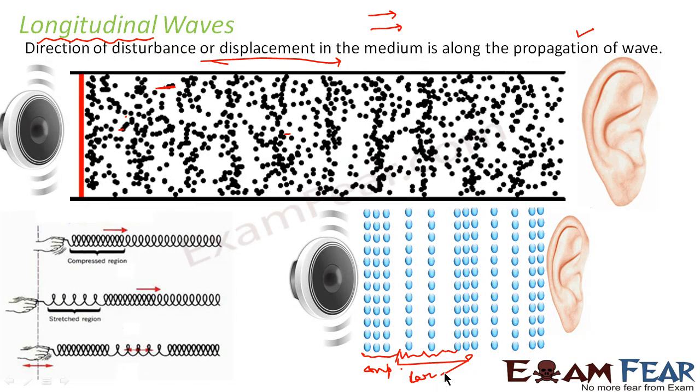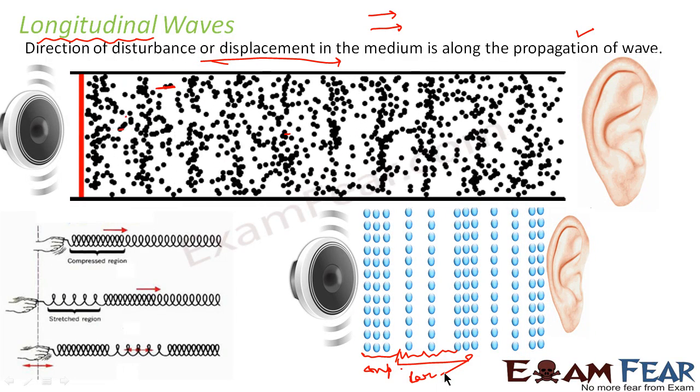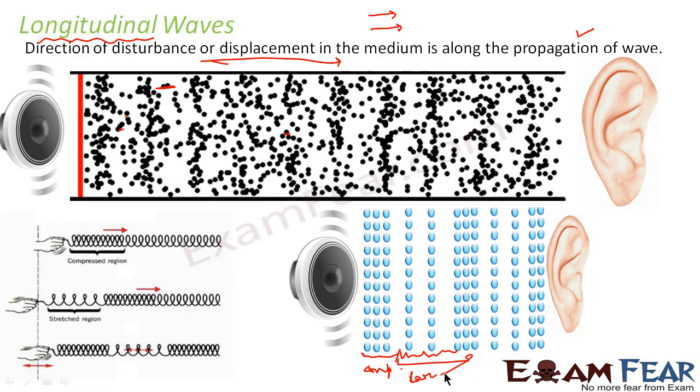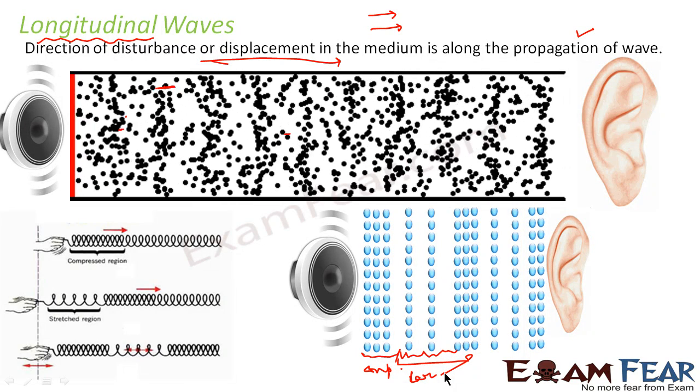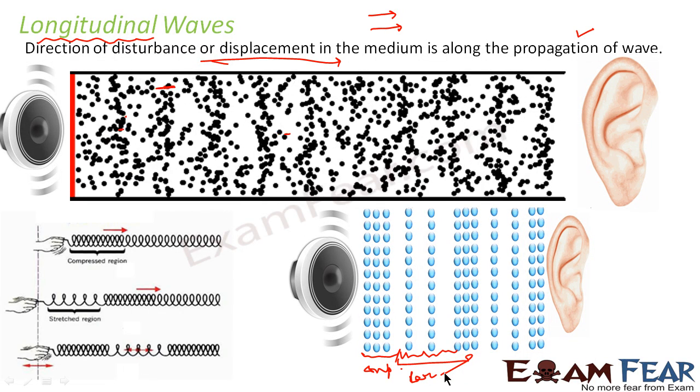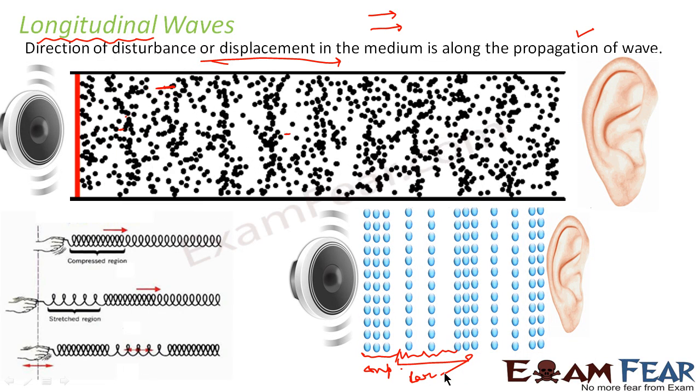We will talk about all these things in detail. As of now, you can just see that longitudinal waves are those waves where the direction of disturbance is along the direction of wave propagation. So here, compressions and rarefactions form the longitudinal waves.